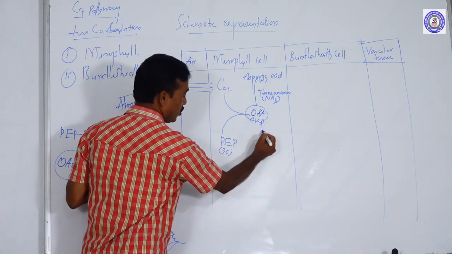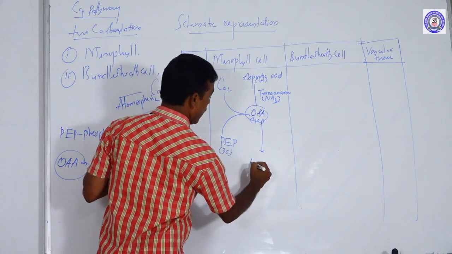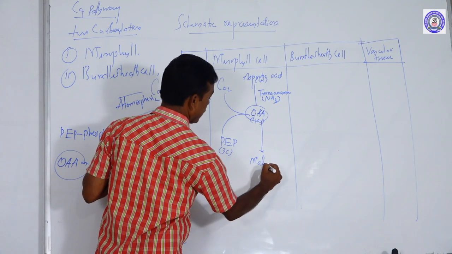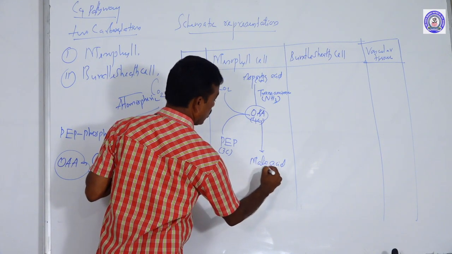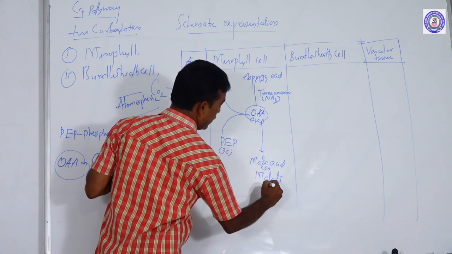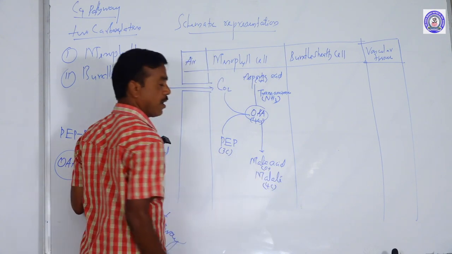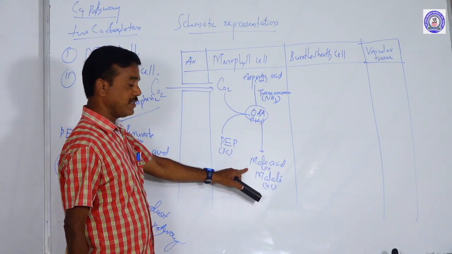Likewise, oxaloacetic acid is reduced into malic acid, also known as malate. These are also 4-carbon compounds. So the end product is malic acid or malate.